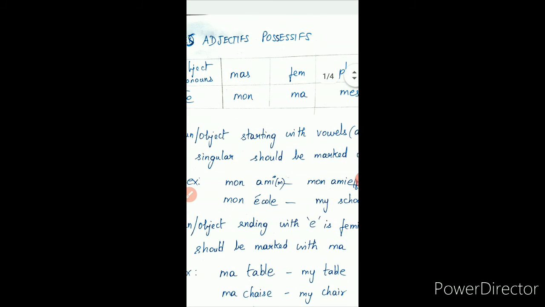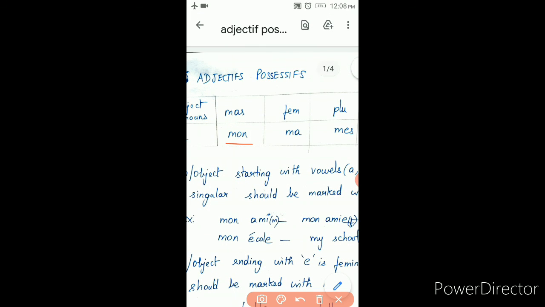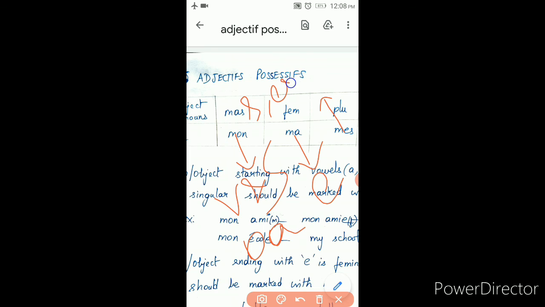Mon means masculine, ma means feminine, mes means plural. Mon is applicable for vowel and singular and also for words ending with other alphabets. Ma is applicable for nouns ending with E. Mes is applicable for nouns ending with S, ES and X.